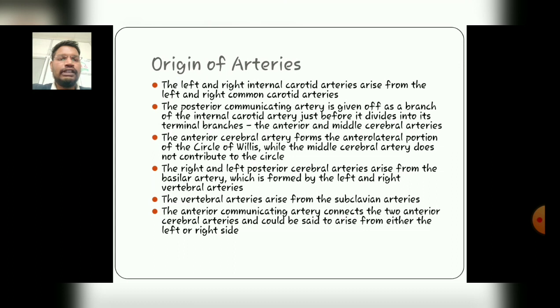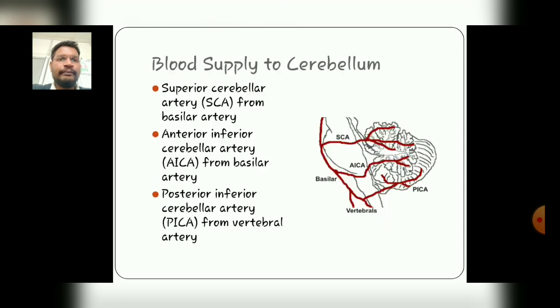The right and the left posterior cerebral arteries arise from the basilar artery, which is formed by the left and the right vertebral arteries, coming from downward to upward, and the vertebral arteries arise from the subclavian arteries, as I already mentioned. The anterior communicating artery connects the two anterior cerebral arteries, and it could be said to arise from either the left or the right side.